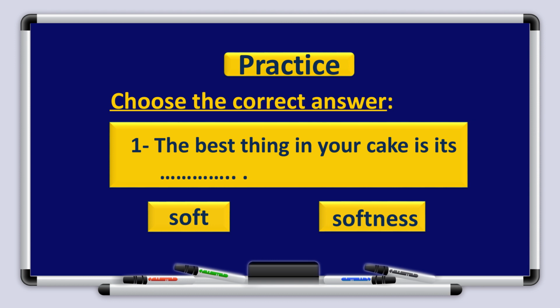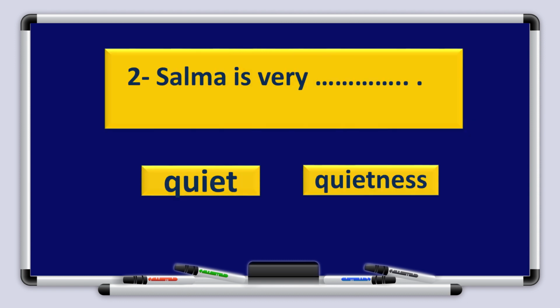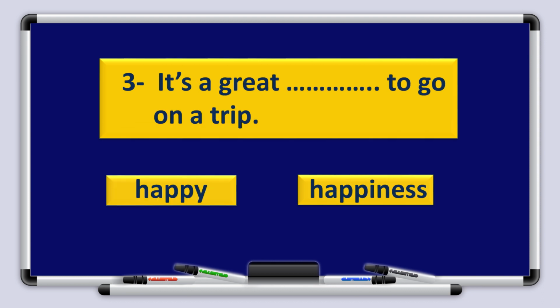Great. Now, let's practice together. You have to choose the correct answer. The best thing in your cake is its soft or softness. Which one is a noun? Excellent. Softness is a noun. So the best thing in your cake is its softness. Selma is very quiet or quietness. Excellent. Selma is very quiet.